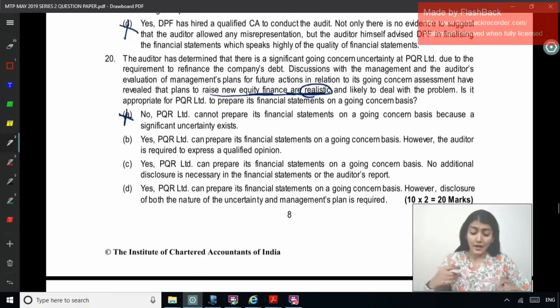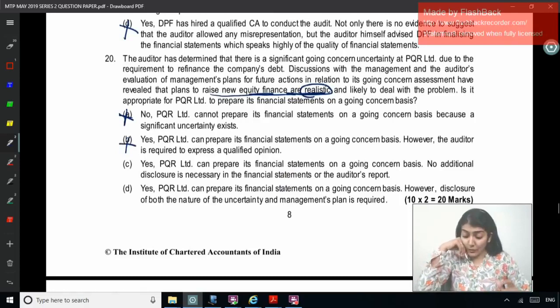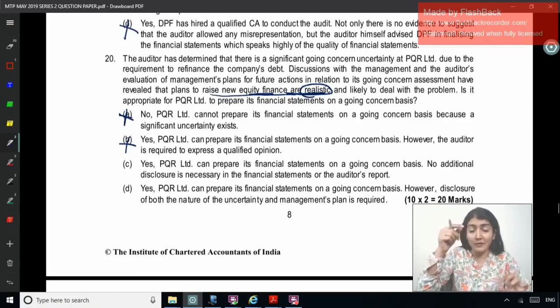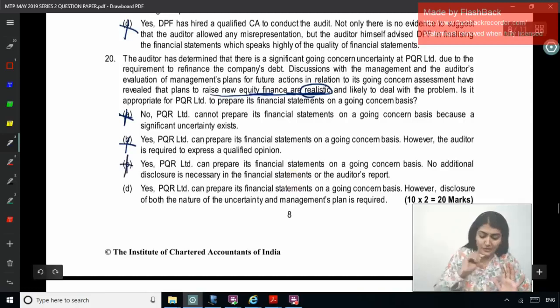Yes, PQR can prepare its financial statements on going concern. However, the auditor is required to express a qualified opinion. Qualified? No, because there is a management plan which is realistic. Yes, PQR can prepare its financial statements on a going concern basis. No additional disclosure is necessary. No. Yes, material uncertainty exists, but management explanation found adequate. What do we say? Unmodified with an emphasis of matter paragraph. So no disclosure? No, we don't agree.